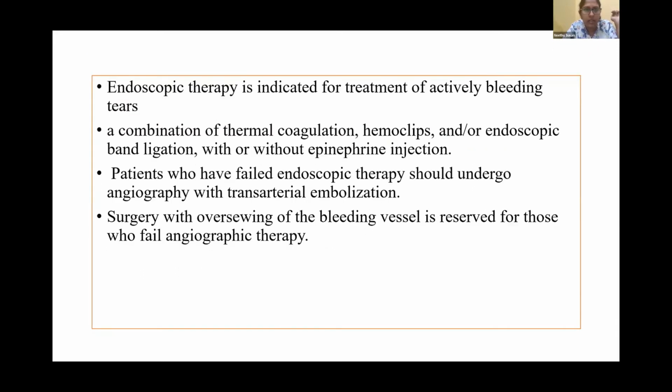And endoscopic therapy is indicated for treatment of actively bleeding tears. A combination of thermal coagulation, hemoclips, or endoscopic band ligation with or without epinephrine injection can be used. And patients who have failed endoscopic therapy have to undergo angiography with transarterial embolization. And surgery with oversewing of the bleeding vessel is reserved for those who fail angiographic therapy.